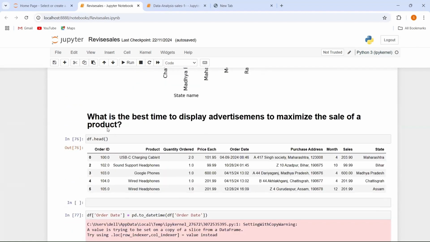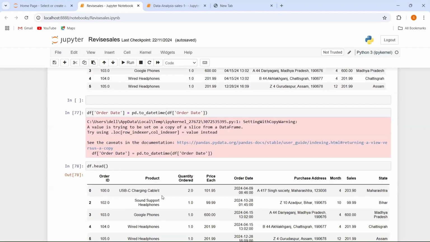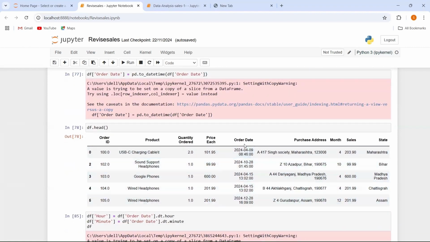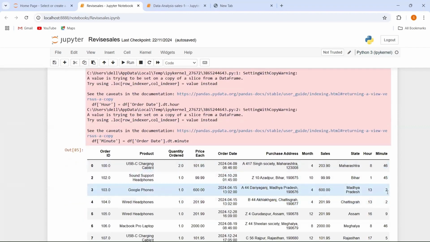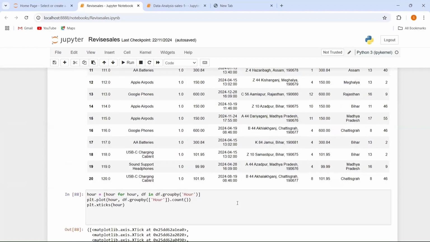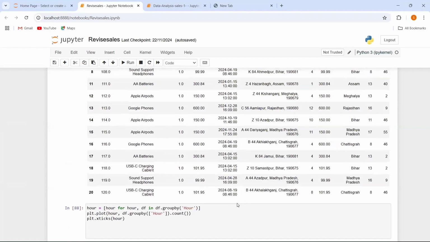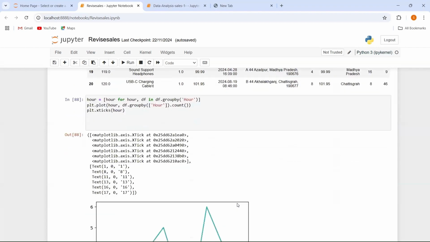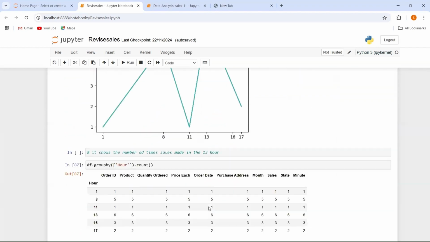After that, we answered the question, that is what is the best time to display the advertisement to maximize the sale of the product. And here we had to work upon the column, that is the order date. And from the order date, we had to access the hour value and the minute value. And from the hour value, we counted the values according to the hour, and we plotted the line graph from here.